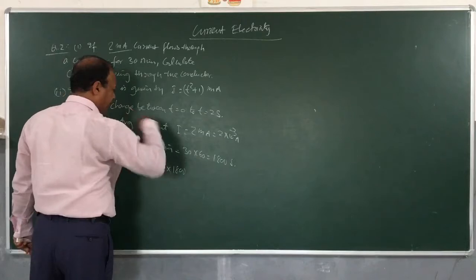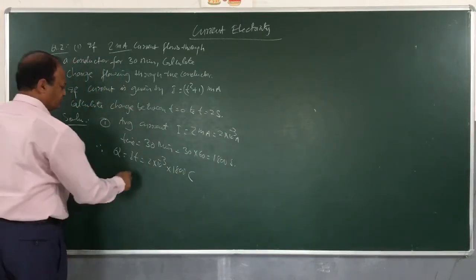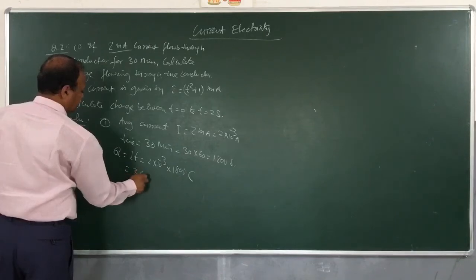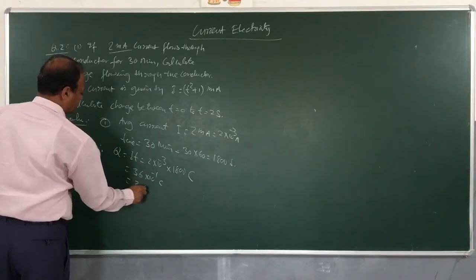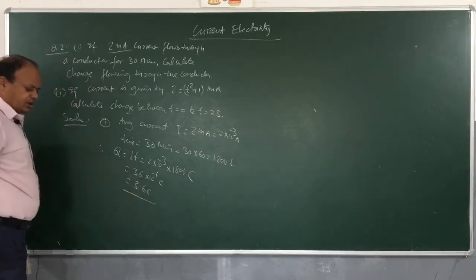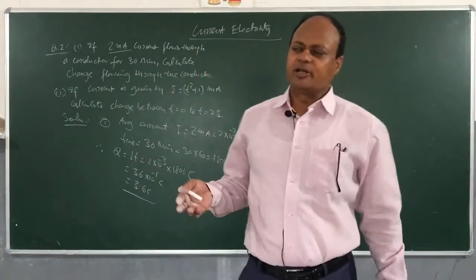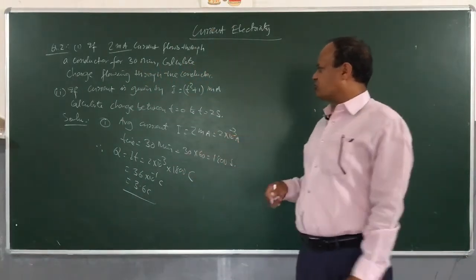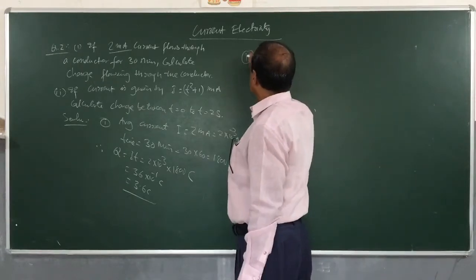We have converted into ampere, so charge will be in what? Coulomb. So we will have 36 into 10 power minus 1 coulomb. So this is 3.6 coulomb. So we calculated how much the charge will be. We can directly use this formula Q is equal to IT, because the current in this case is what current? Average current.